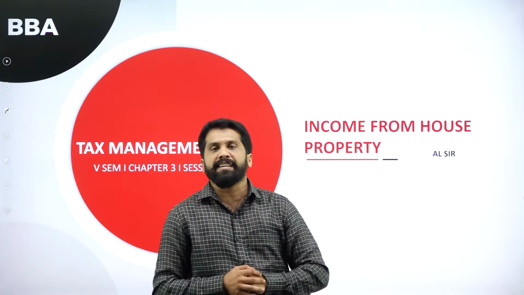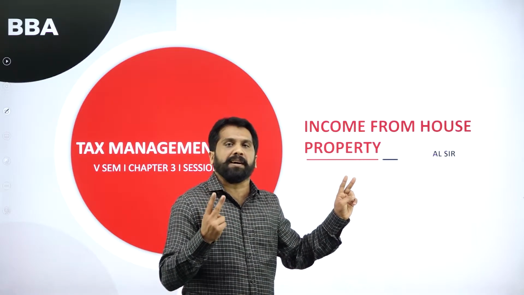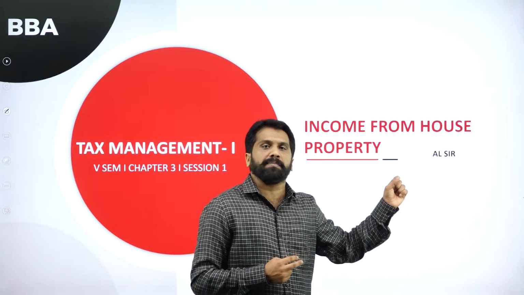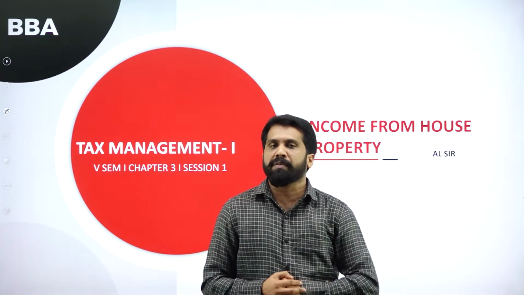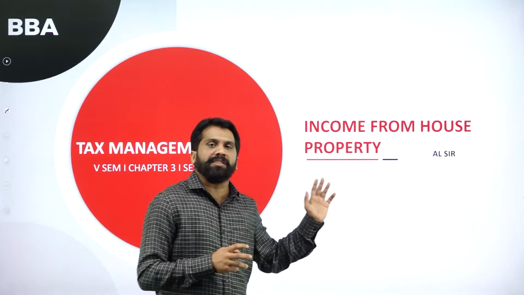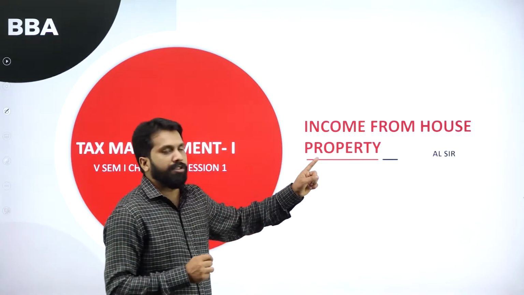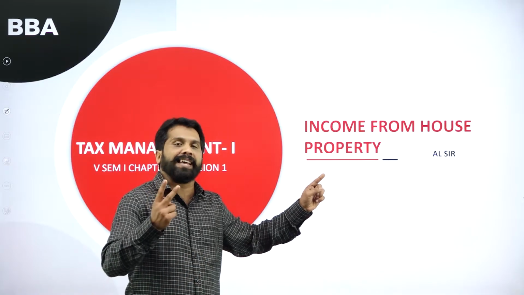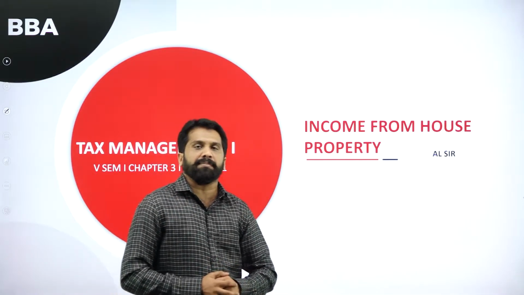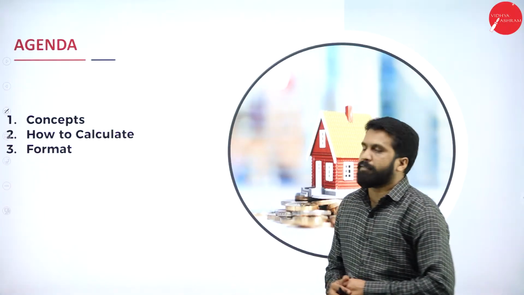This is your second head of income. In income tax, we call it direct tax. Income from house property comes under the second head of your income tax. Now, what will be your agenda for the day?